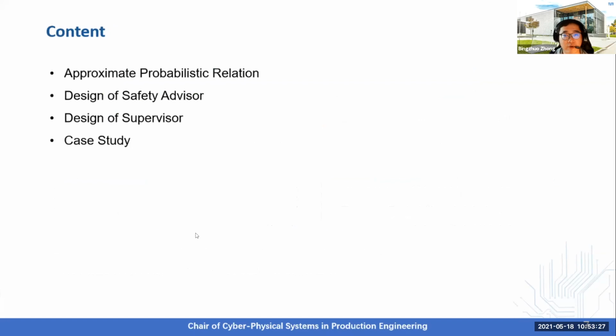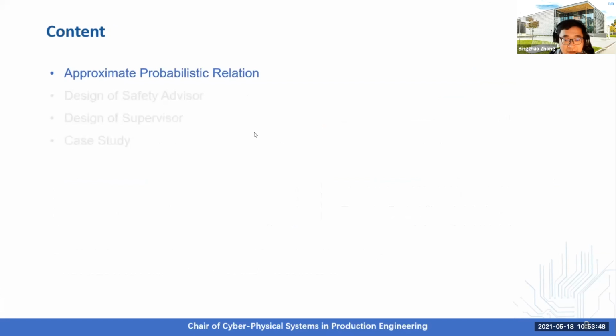So here's the overview of my talk today. I will first discuss the approximate probabilistic relation between a finite abstraction and the original system so that we can have formal safety guarantee. Then I will discuss in detail how to design the safety advisor and supervisor, and we conclude our talk with a case study. So let's start with discussing approximate probabilistic relation.